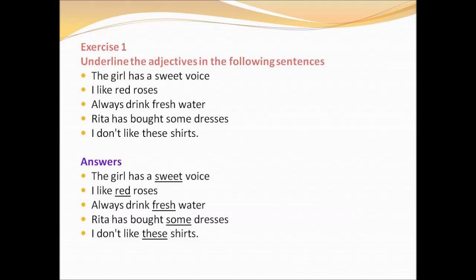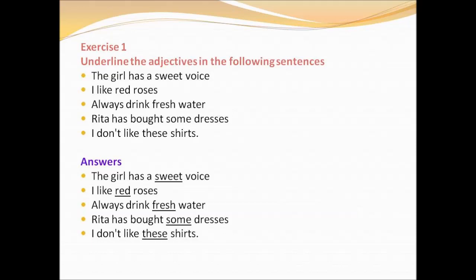Next one, Rita has bought some new dresses. Here the adjective is some. The last example, I don't like these shirts. Here these is said to be the adjective. So what type of adjective is these? Yes, it is demonstrative adjective because it points to a particular thing. Okay.